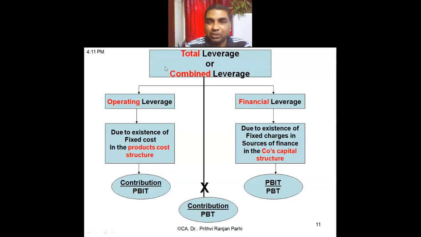Similarly, because of the existence of fixed charges in my source of finance, that is interest in my financing cost, I get financial leverage. So operating fixed costs are responsible for operating leverage and financing fixed costs are responsible for financial leverage. Is it clear up to this?